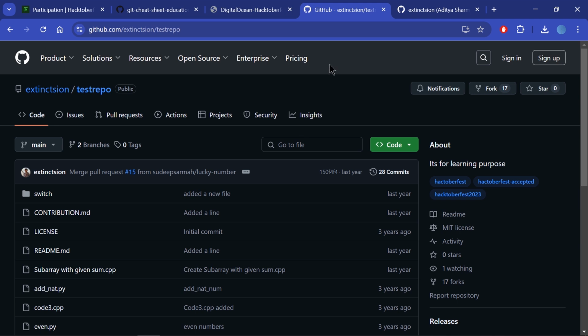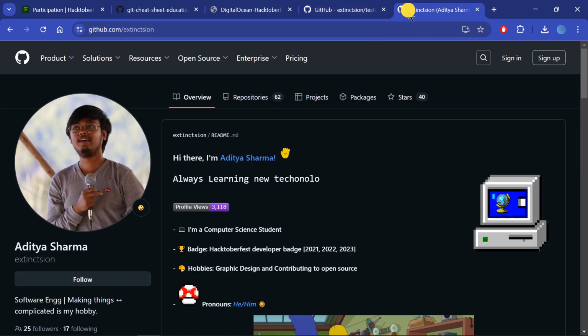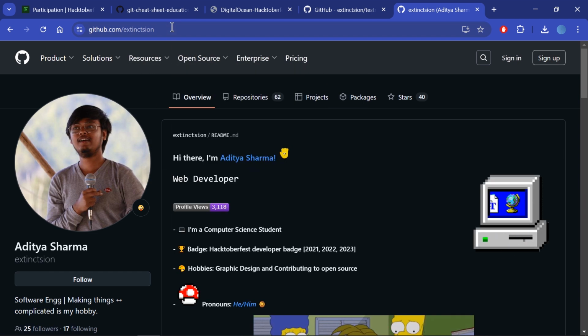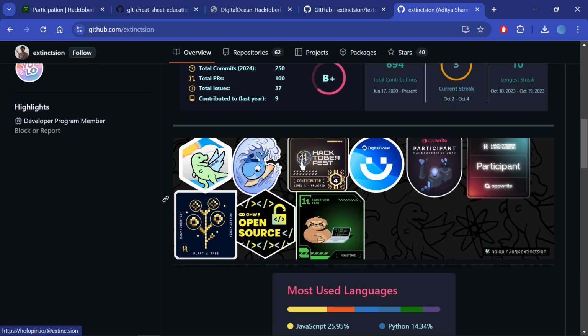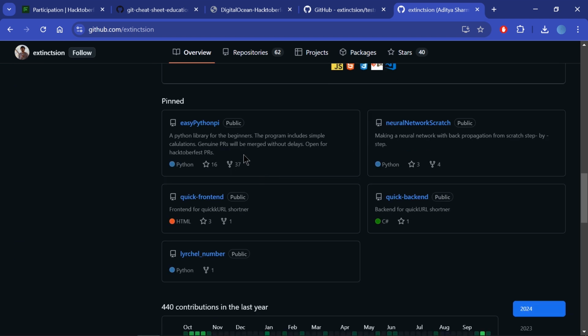Apart from that, if you know coding and have been coding a while, then you can come to my profile, where I have pinned some repositories which are labeled as Hacktoberfest. You can come to these repositories and contribute your Hacktoberfest PRs.